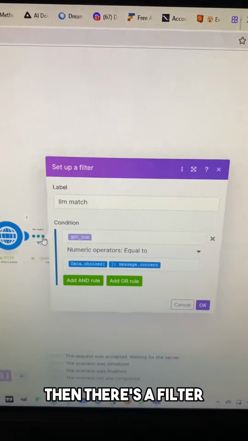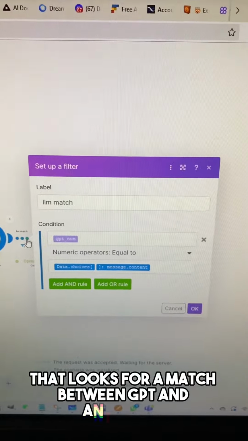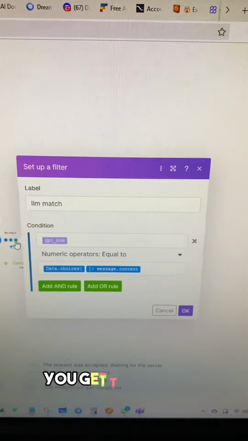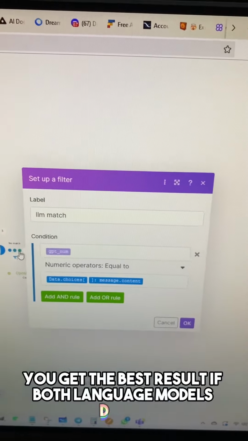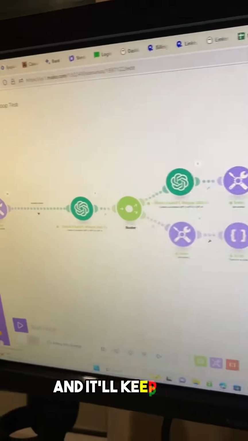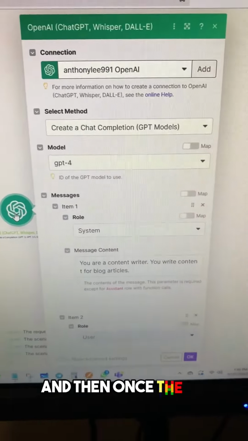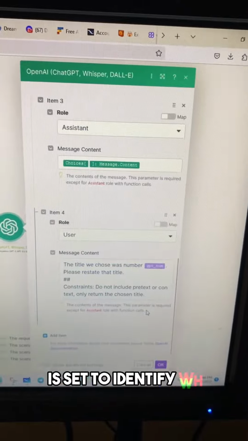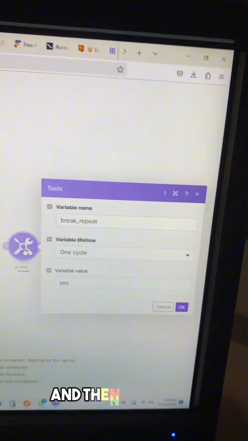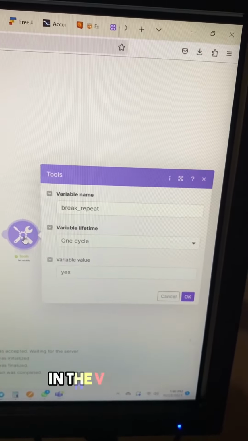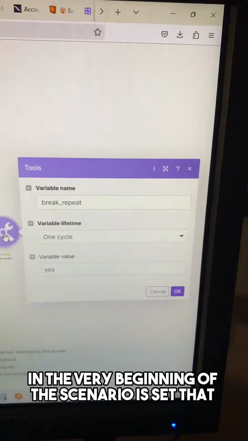Then there's a filter that looks for a match between GPT and Anthropic. And the idea here is you get the best result if both language models decide on the same answer. And it'll keep running until there's a match. And then once there's a match, then GPT is set to identify which title it was that was chosen. And then that variable that is filtered out in the very beginning of the scenario is set. That way the repeater will break.